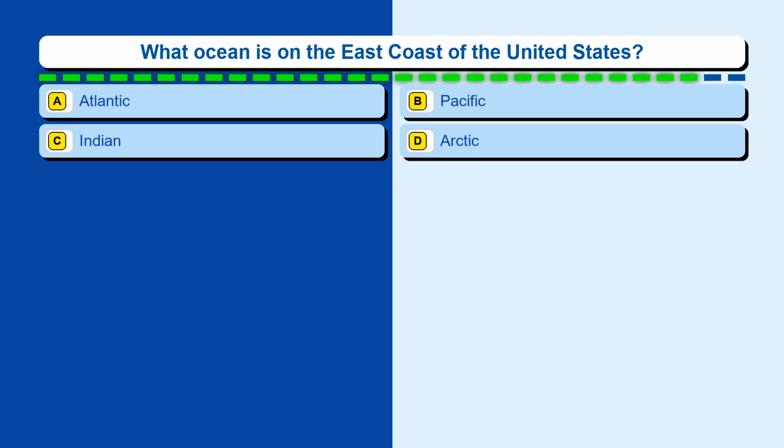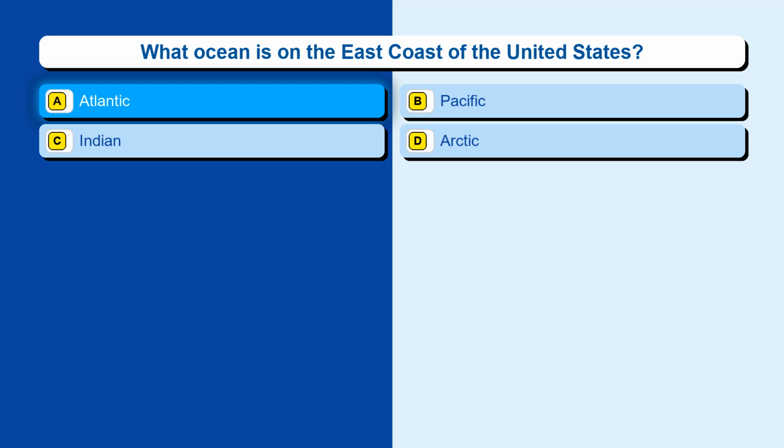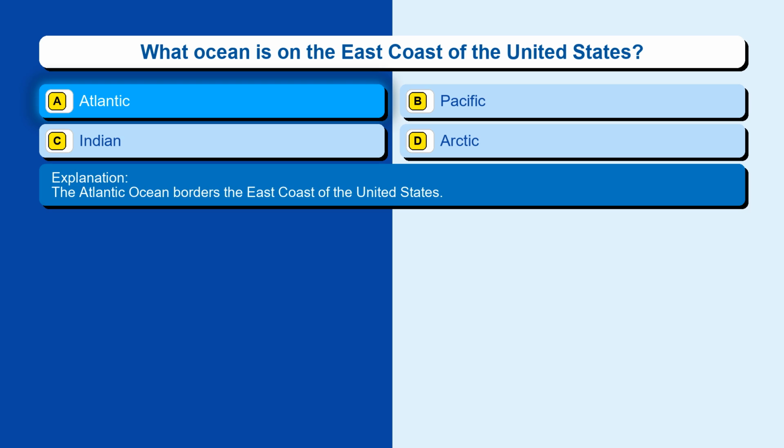Question 117. What ocean is on the east coast of the United States? Option A, Atlantic. Option B, Pacific. Option C, Indian. Option D, Arctic. The correct answer is option A, Atlantic. The Atlantic Ocean borders the east coast of the United States.